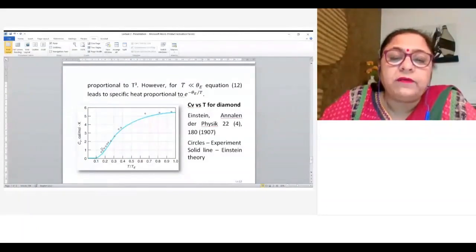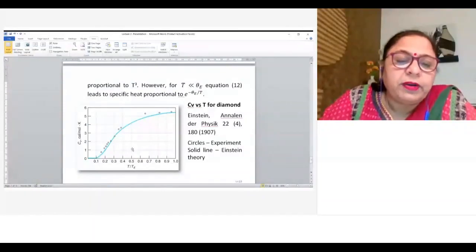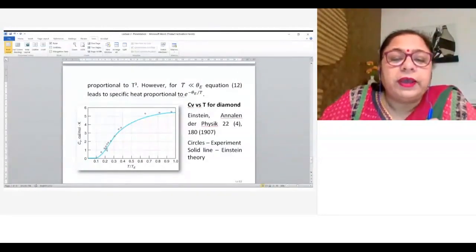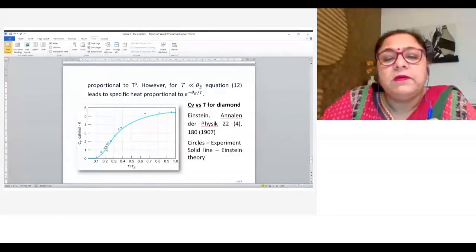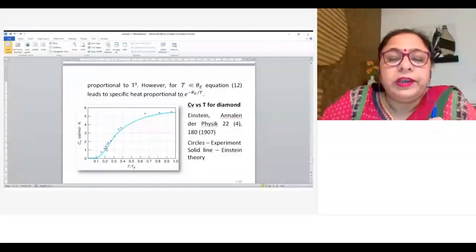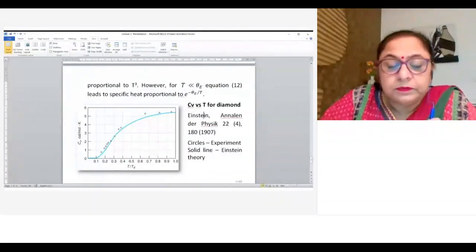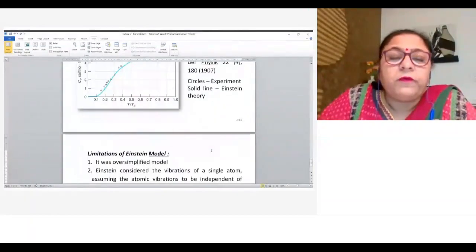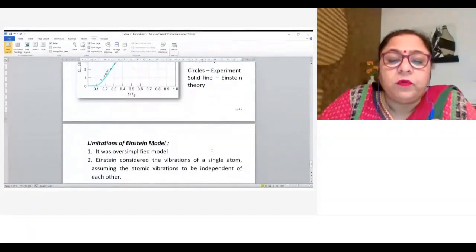The calculated values are still a little bit far from the experiment. Why? Because experimentally the heat capacity at low temperature has T cube dependence, while in the case of Einstein theory, the heat capacity goes as e to the power minus theta E upon T. So what are the limitations of the Einstein model?